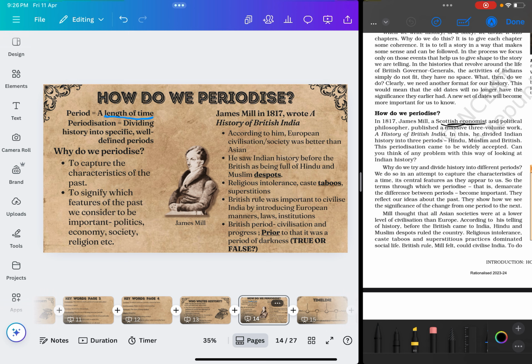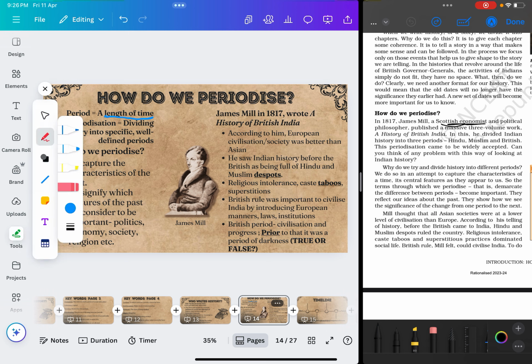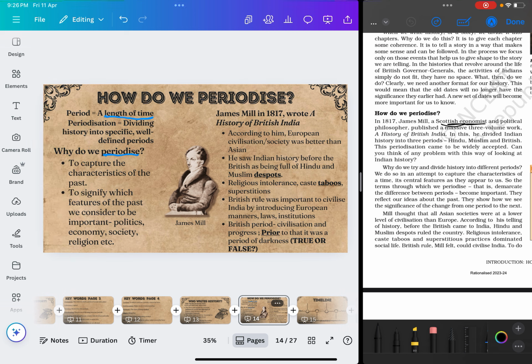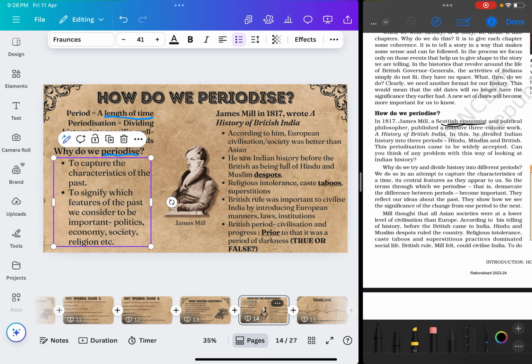We want to create classifications, or small compartments that we can focus on and study only that. So to make our study easier, to make our understanding of history simpler, what do we do? We periodize. And when we periodize, what are we trying to do? We are particularly trying to characterize the past.